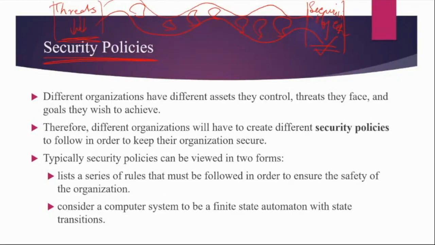We have just now discussed that different organizations have different assets they control. There are a few companies which are dealing with cloud services, so they may have lots and lots of hardware, and they would like to have the security of hardware. There are many companies which are dealing with lots and lots of very sensitive information with respect to an individual, so they have to control that particular asset. We have seen four categories of asset: hardware, software, data, and network related links and networking facilities.